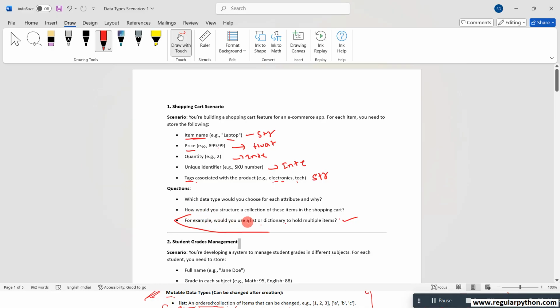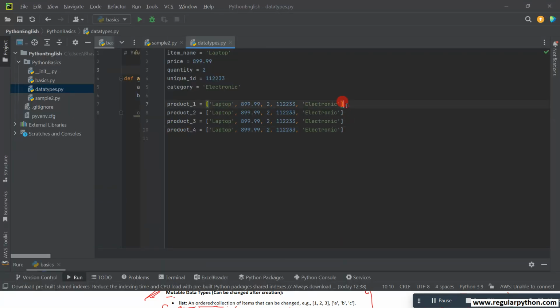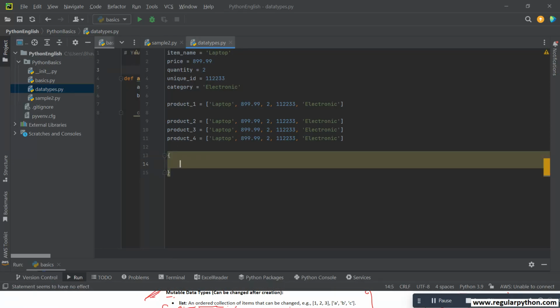But what is the question trying to say? For example, would you use a list or dictionary to hold multiple items? So you can choose list. But the problem is, if you choose this list type, it will create some confusion: what does this value belong to? And this value belongs to what? This value belongs to what? So we can take this data in dictionary format.